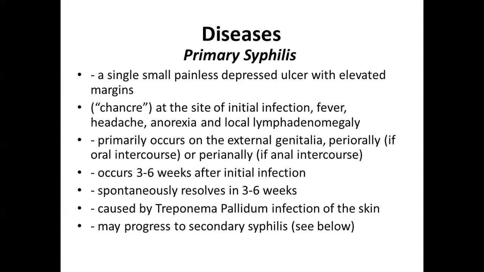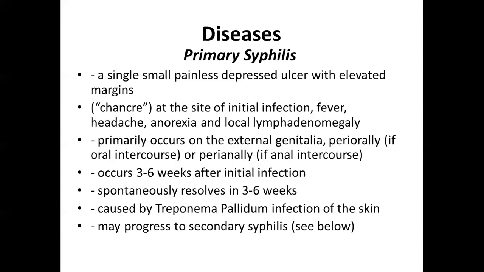Primary syphilis presents as a single small painless depressed ulcer with elevated margins, called a chancre, at the site of initial infection. Then fever will be present, headache, anorexia, and local lymphadenomegaly will be present.